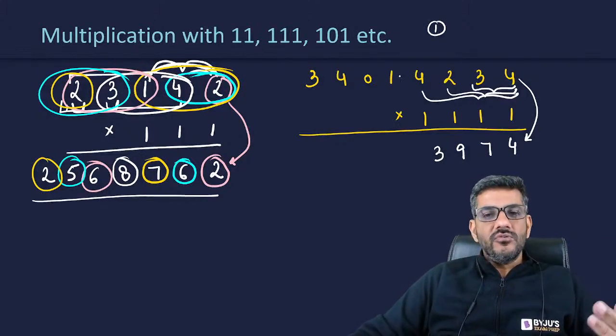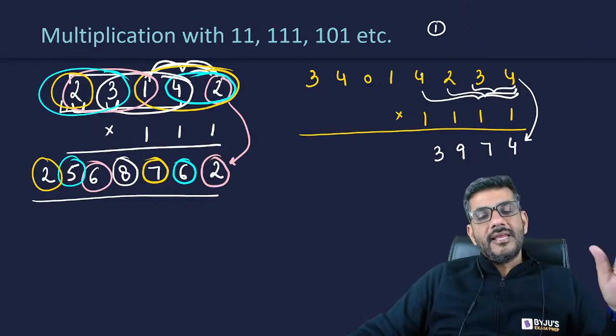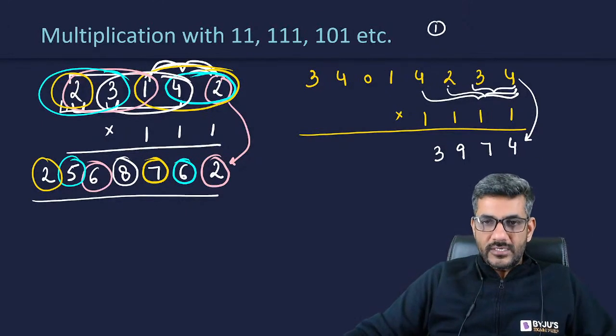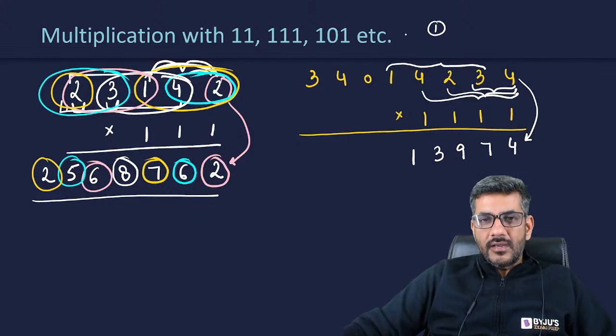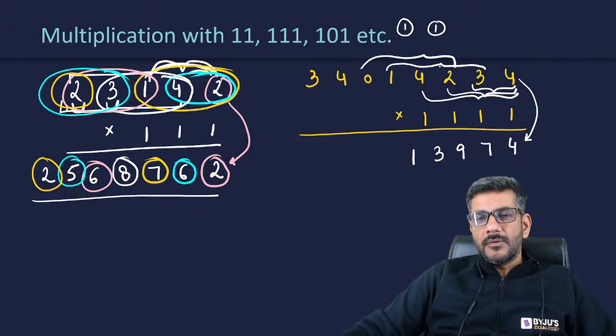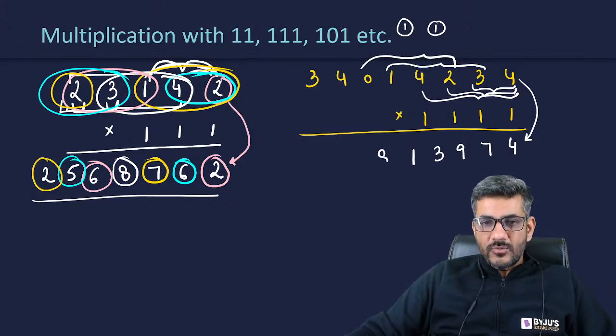Now you just need to add next 4, next 4, next 4 जब तक आप कर पाए. जब 4 ना बने, take 3, 2, 1 and then close it. So the next 4 are 1 plus 4 plus 2 plus 3. 1 plus 4, 5 plus 2, 7 plus 3, 10 plus 1 carryover, that is 11. Again 1 carryover. The next 4 are 0 plus 1 plus 4 plus 2. 0 plus 1 plus 4 plus 2 is 7. 1 carryover, that is equal to 8.